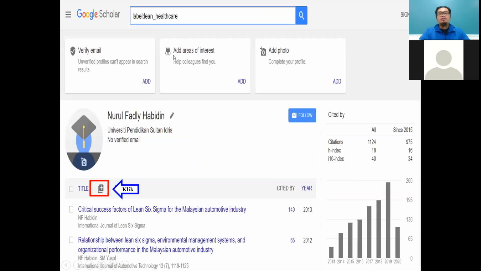Okay, if you have more and more papers, for example, you can click plus here, and you can also add papers manually.